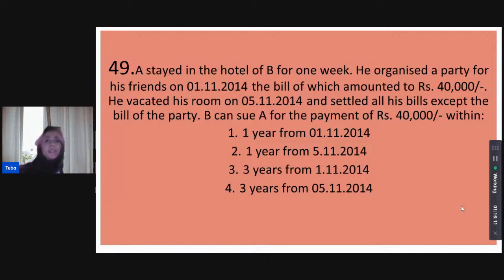A stayed in the hotel of B for 1 week. He organized a party for his friends on 1st November 2014, the bill of which amounted to rupees 40,000, vacating his room on 5th November 2014, and settling all his bills except the bill of the party, right? This is what A did. Now, can B sue A for the payment of rupees 40,000? And if yes, when? Will it be done within 1 year from 1/11/2014, 1 year from 5/11/2014, that is when he vacated his room, 3 years from 1/11/2014, or 3 years from 5/11/2014?